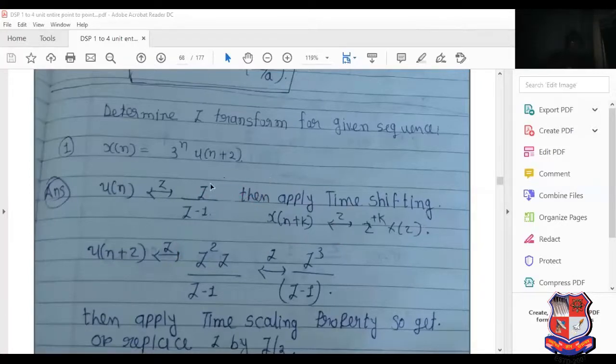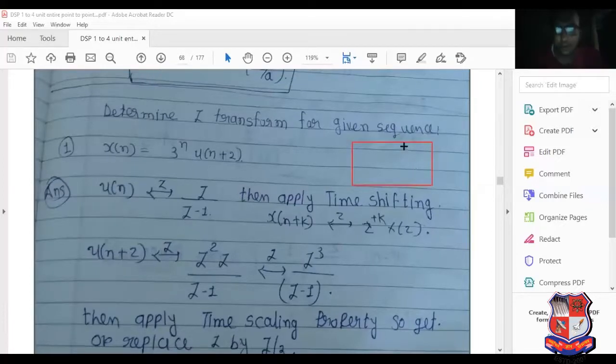So first of all apply the time shifting property, then apply the time scaling property. Why? Consider the real-time image.